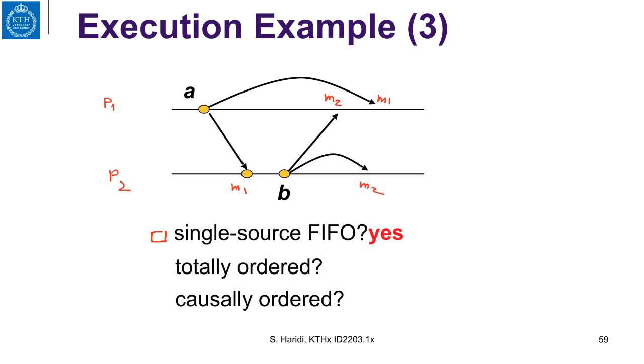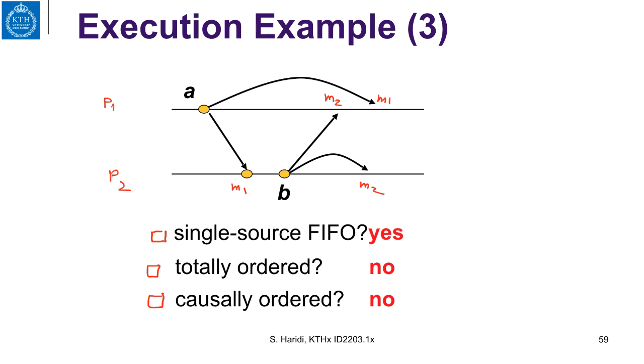Is this a total order? The answer is no, because messages are delivered in a different order at the two processes. Now, is this causally ordered delivery? The answer is no. So what do we have here? We have a single source FIFO that is not a causal order, and it is not a total order.